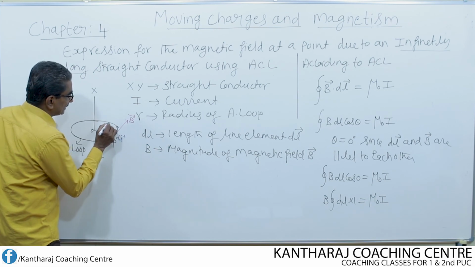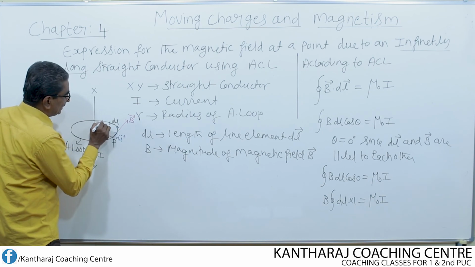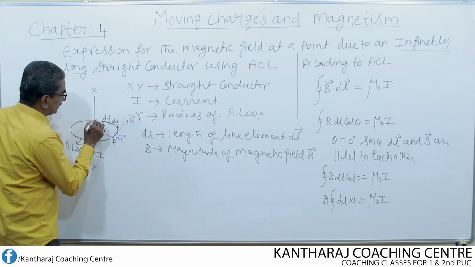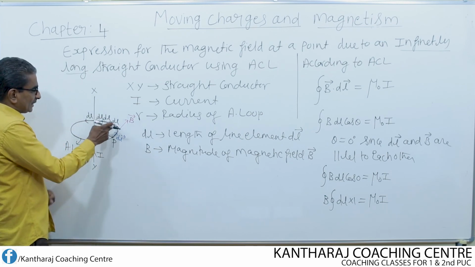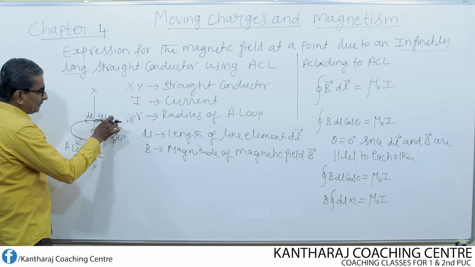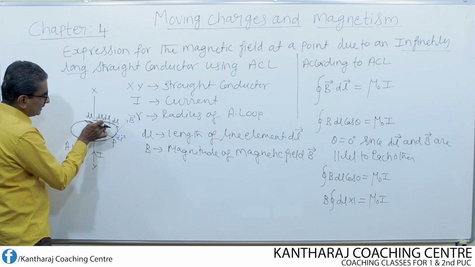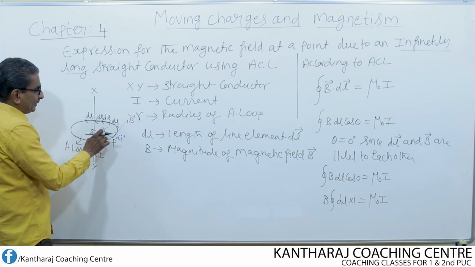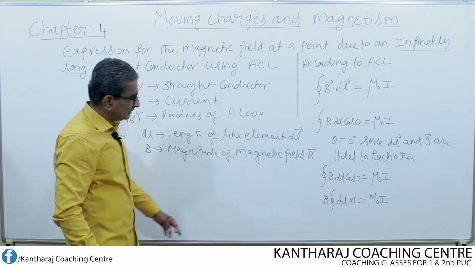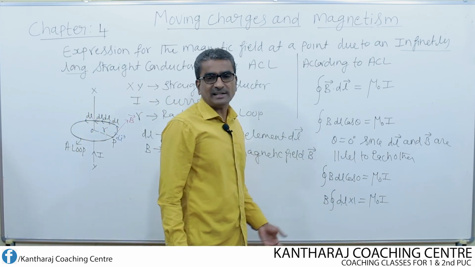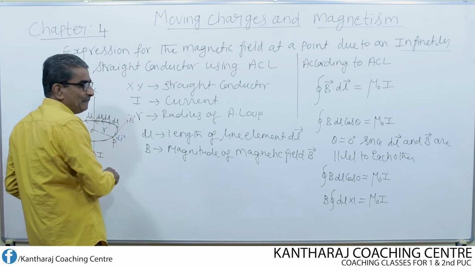This is one small element of length dl, another element of length dl, and one more element of length dl. If I add all the dl's throughout the Ampere loop, I get the integral of dl, which means summing up all the dl over the entire Ampere loop.